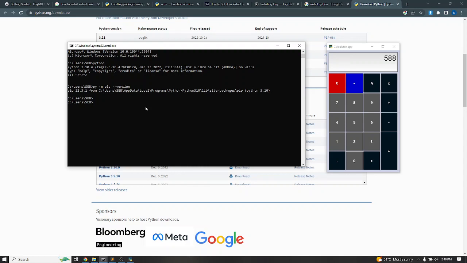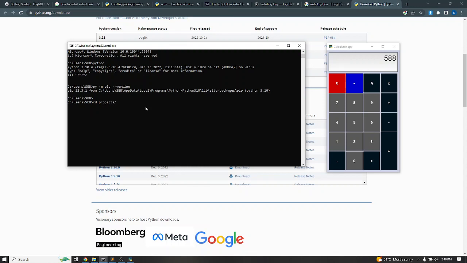So to activate the virtual environment, you must first navigate to where the venv folder is. For my case, I have that in project. So I cd to my project directory.